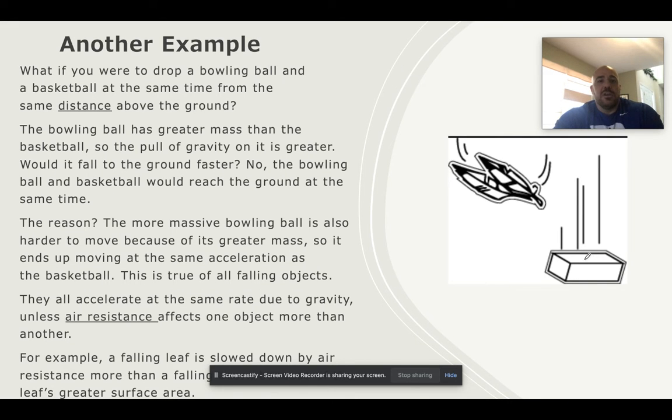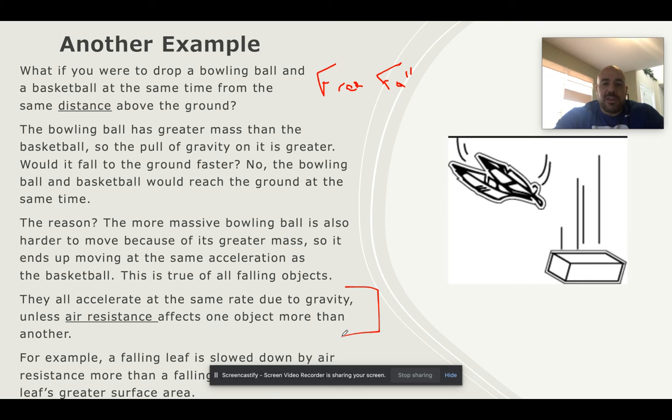Another similar example, if you were to drop a bowling ball and a basketball at the same time from the same distance, a lot of students would say, well, the bowling ball is heavier, it will land first. That's not true. Remember, when we're talking free fall, only gravity is affecting it. All objects fall at the same speed and land at the same time. So the bowling ball has greater mass, gravity's pulling on it harder, but it's harder to accelerate because it's heavier. It's easier to accelerate the lighter basketball. And when we do the math, guess what? They also fall at that 9.8 meters per second squared that we often round up to 10.